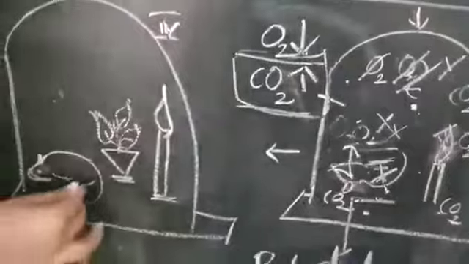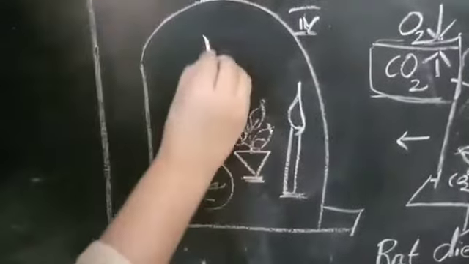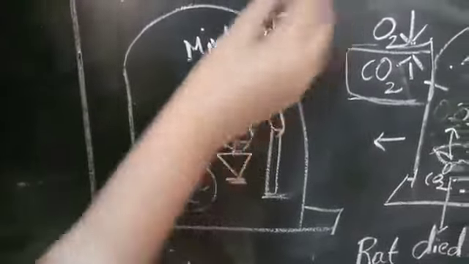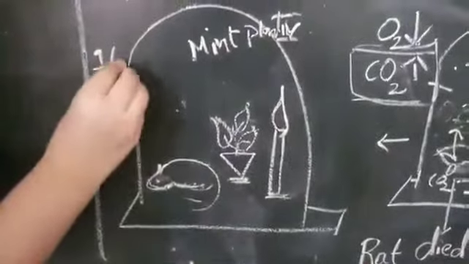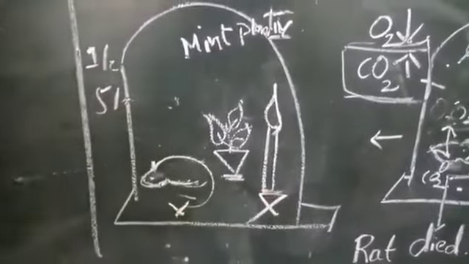Okay, we will leave that rat. We are taking the rat which is in the live condition. Again I am adding the mint plant. Mint or any plant, but mostly we can mention the mint plant. So let's observe 1 minute, after 2 minutes, even after 5 minutes this rat will not die and this candle will not be put out.